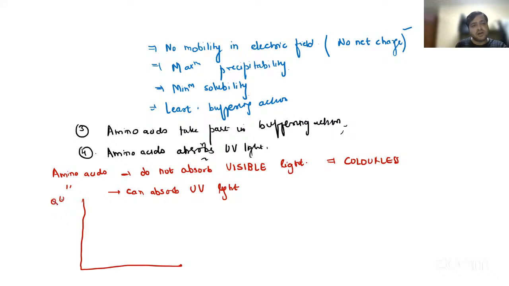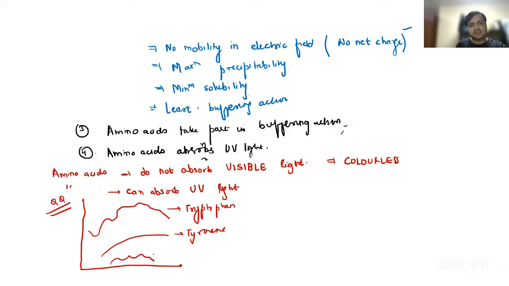Again, a very important part of MCQ that I'm discussing over here. So if a graph is given like this, this is for tryptophan. Then we have tyrosine and phenylalanine, right?